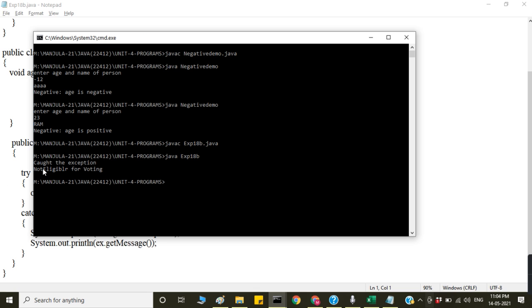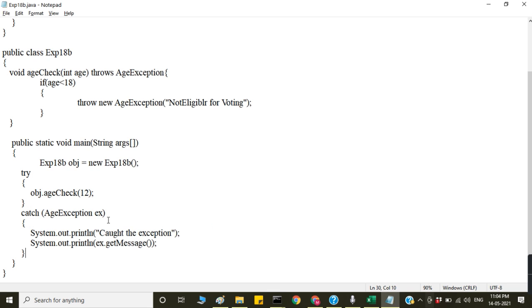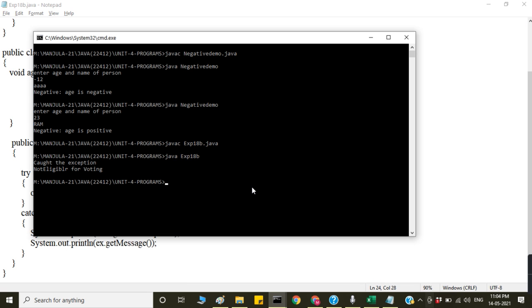So for the exception, not eligible for voting, you are passing 12 here. Suppose you are passing 19 here, so I'm saving this file and running again. You should compile it and run this. So there is no exception occurred here.